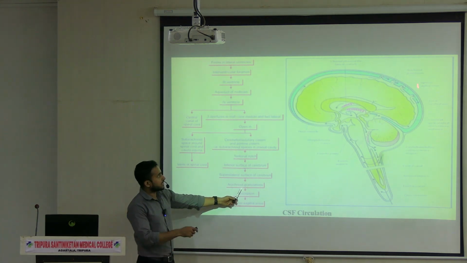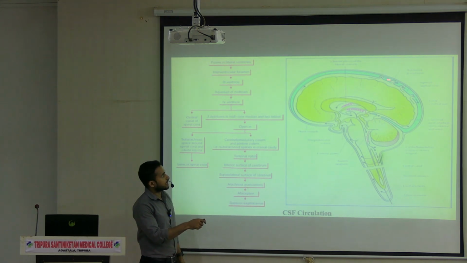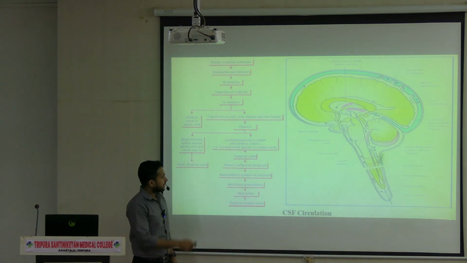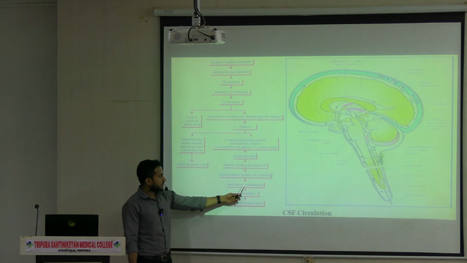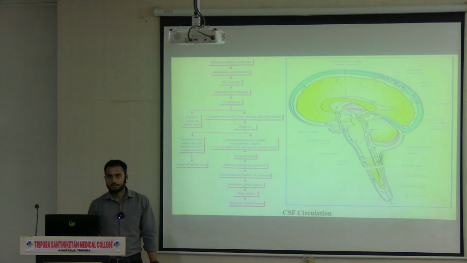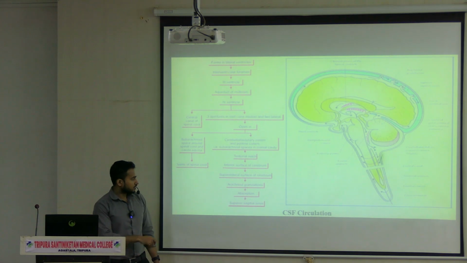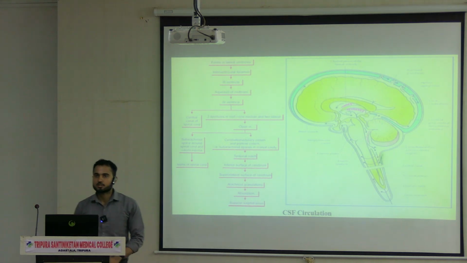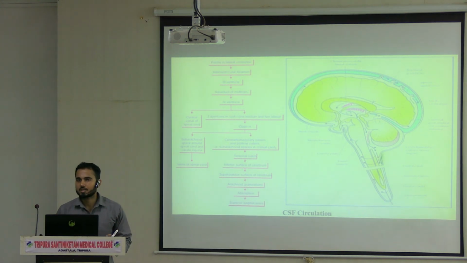Then it is reaching the arachnoid granulations. You can see these are the arachnoid granulations. When it reaches the arachnoid granulations, the absorption of the CSF will take place, and ultimately it will go to the dural venous sinuses, mainly the superior sagittal sinus. So this is the circulation of CSF.